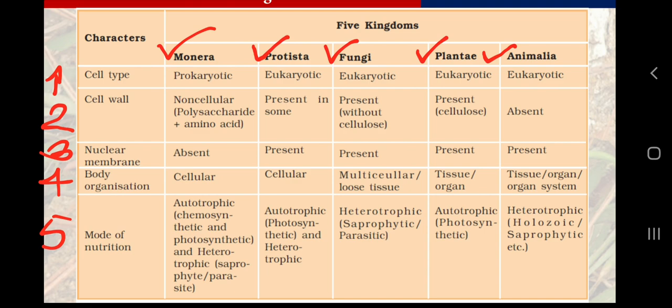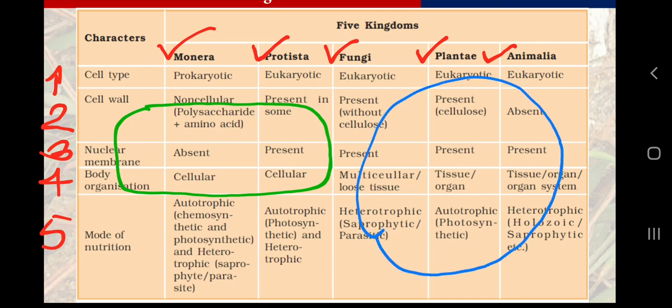What is that difference? The difference is that prokaryotic cells do not have a nuclear membrane, and eukaryotic cells do have a nuclear membrane. And what can we find within the nuclear membrane?